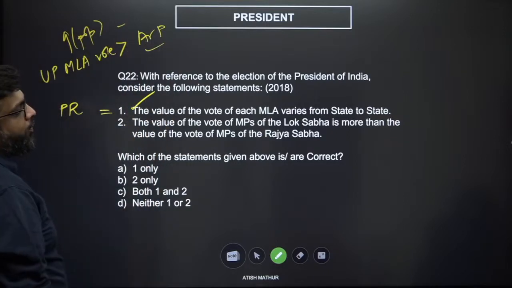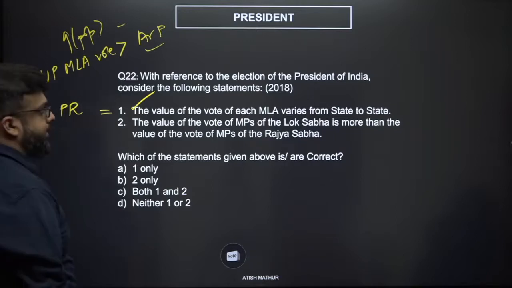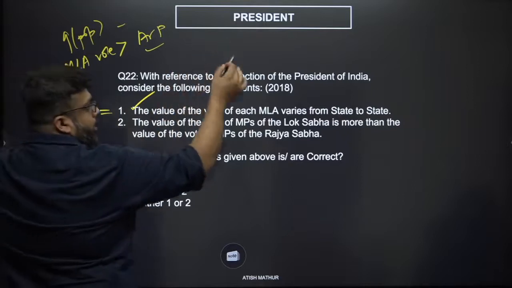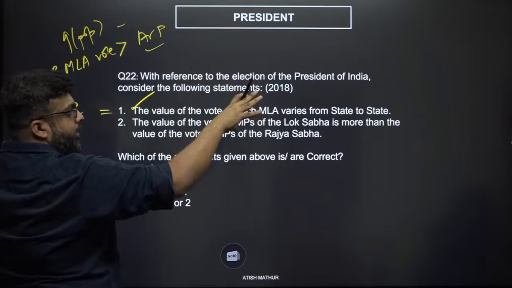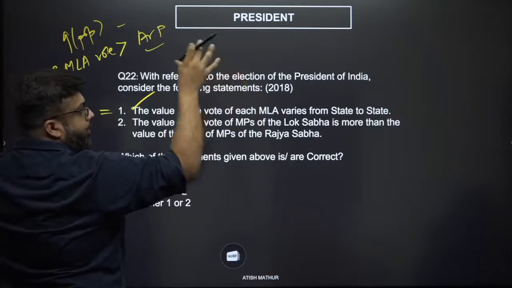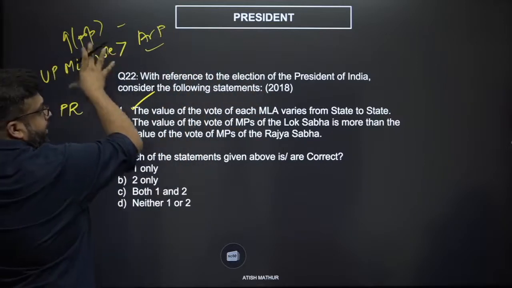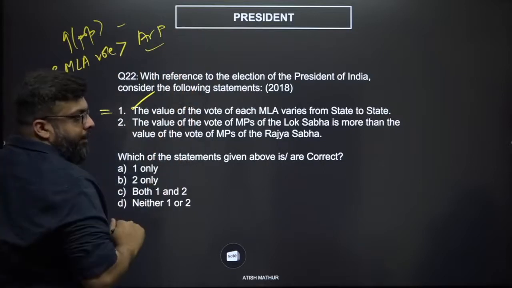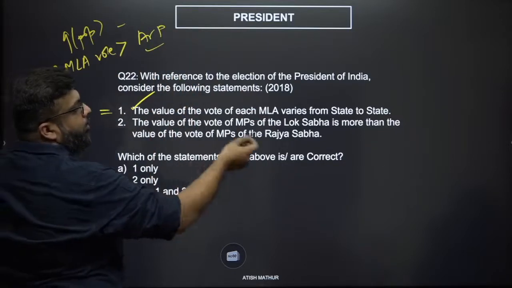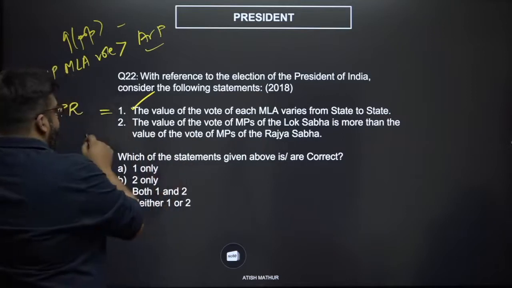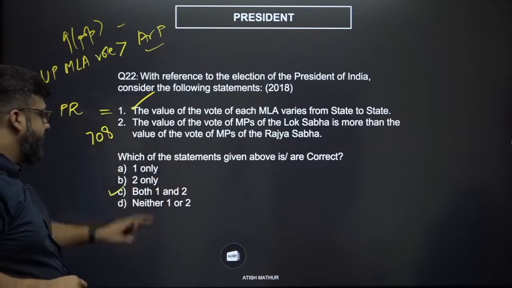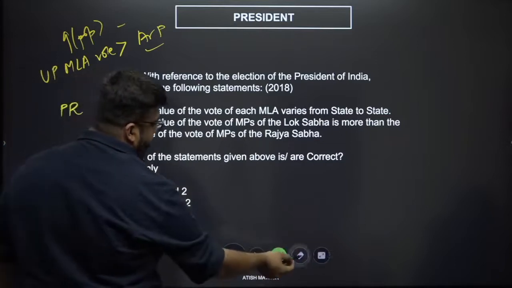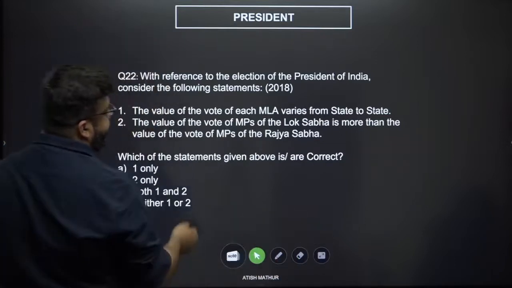The value of the vote of MPs of the Lok Sabha is more than the value of the vote of MPs of the Rajya Sabha. Now, all elected members of the Lok Sabha and the Rajya Sabha vote, and all of them vote on the basis of the total votes which have been sent to the center by the MLAs, and therefore the total vote value remains the same, which, if I remember correctly, is 708. So both of the statements are correct. The answer is C, both 1 and 2. All right.